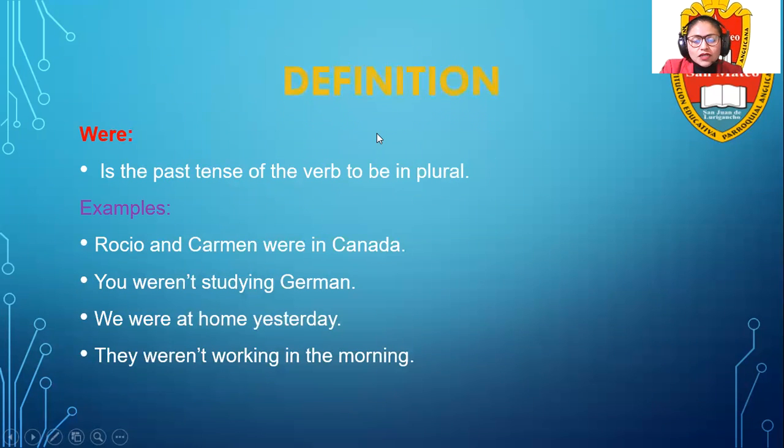Now, a short definition about were. What is the past tense of the verb to be in plural? Examples: Rocio and Carmen were in Canada. You weren't studying German. We were at home yesterday. They weren't working in the morning.